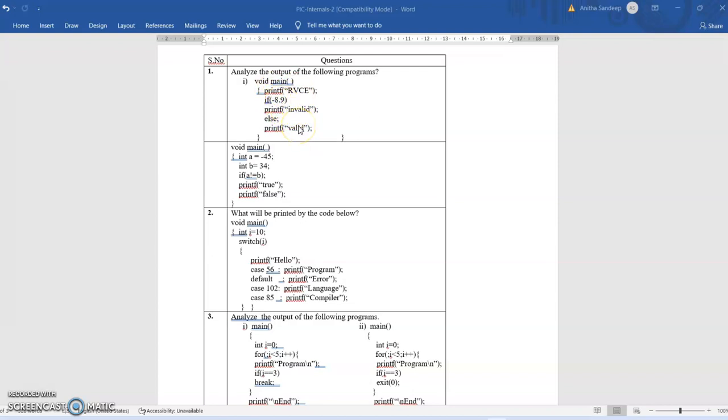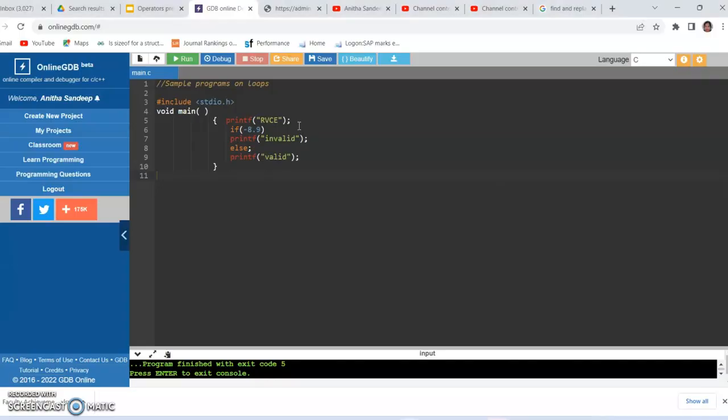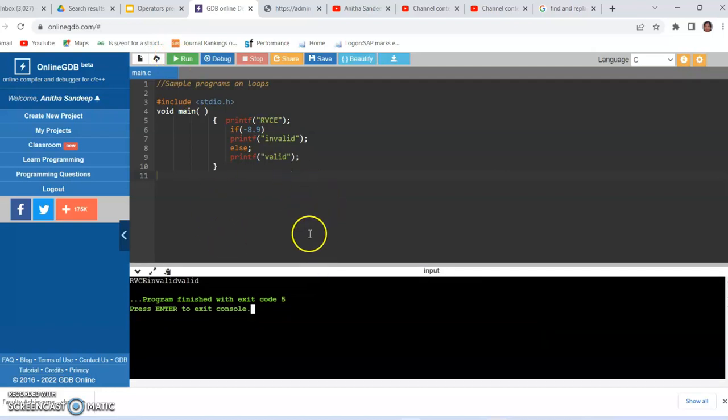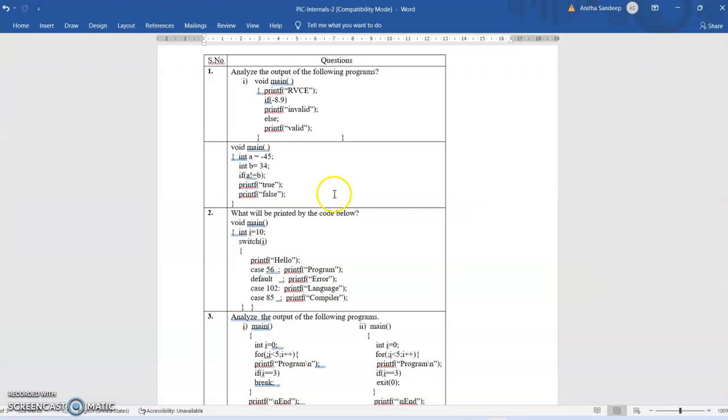So let us run this code and check the output on our online compiler. I have the same statements that were there. If you run, you can observe the same output which I have told: RVCE, invalid and valid. And suppose this expression, if I make it 0, then I should get RVCE and valid. RVCE followed by valid. So let us go to the next program.